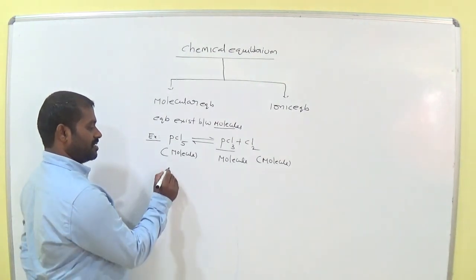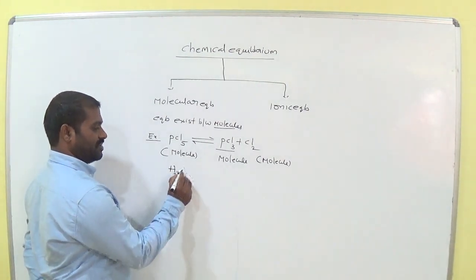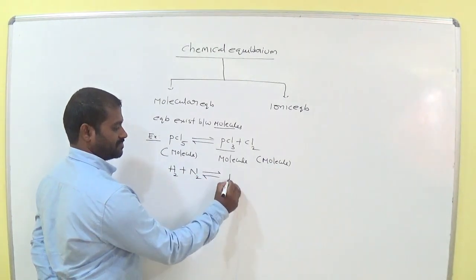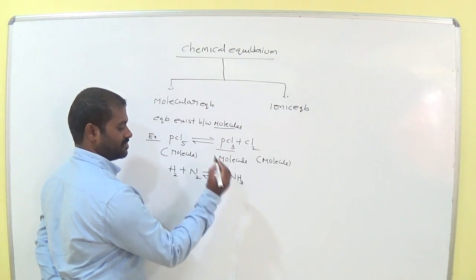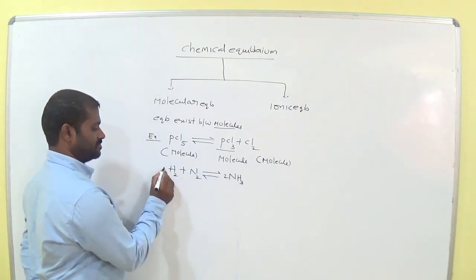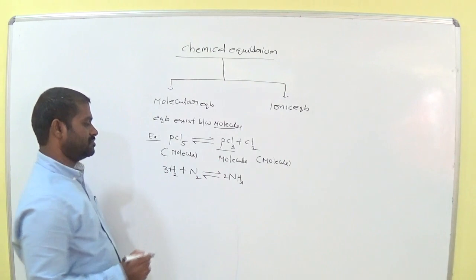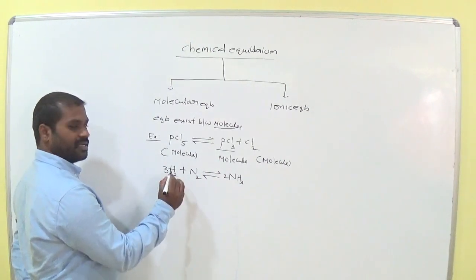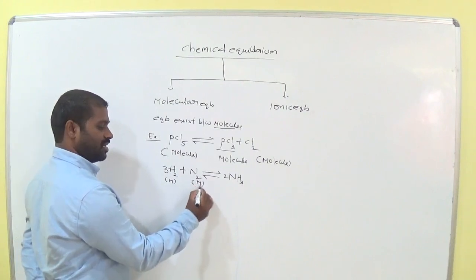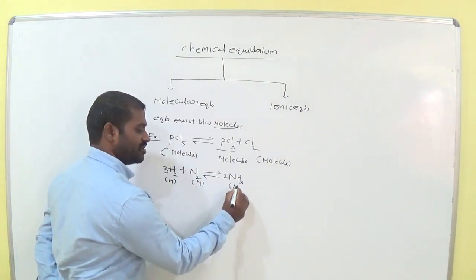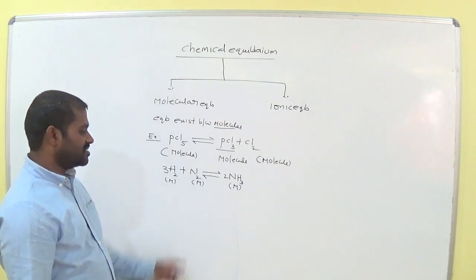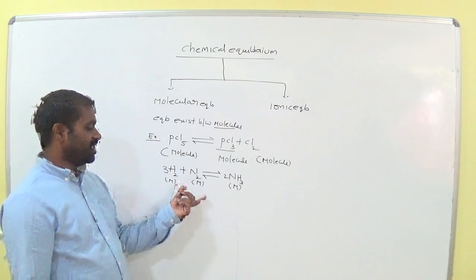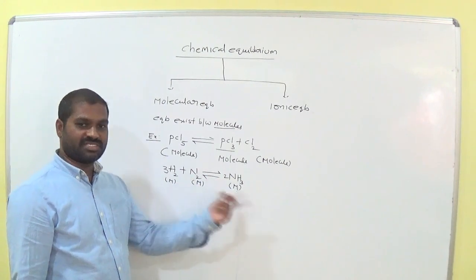Okay. One more example. So here it is a molecule, here it is also a molecule, it is also a molecule. So it is also an example of molecular equilibrium, formation of ammonia through the Haber process.